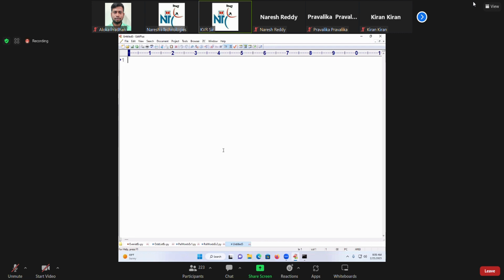Come on. I will apply filter function, map function, reduce function. 3 functions I will apply. Why will I apply filter? To get the data between 0 to 1000. You can write list comprehension also, but I'll use the filter function. After filtering 0 to 1000, I'll go for what?